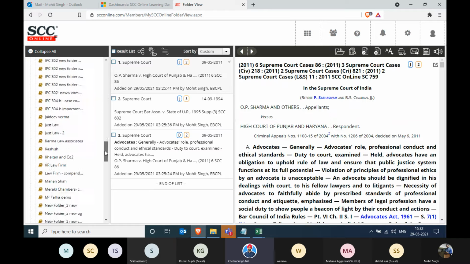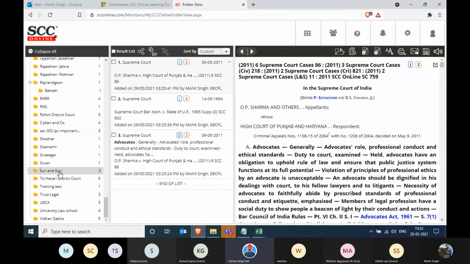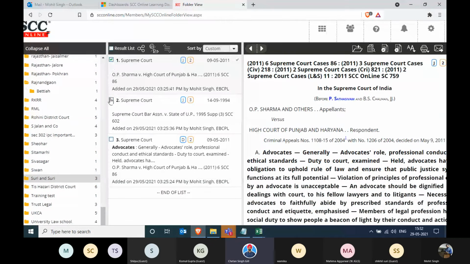So let's go to the folder that we just created. It's all alphabetically arranged. There we have it: three judgments, two judgments, one head note. I can select all on the top, and then go to the next icon, that is the action icon, and the third last option, that is print. I can take the true printout, and it'll give me all the printouts together in one document. But looking at the time, time is limited. I'll just show you the case compilation.